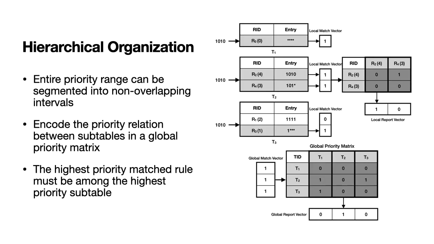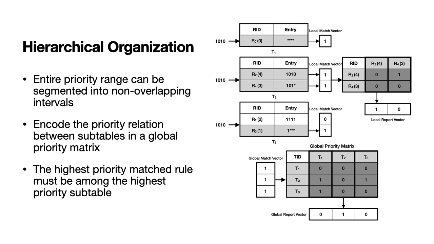To scale out, large and complex rule sets are partitioned into multiple subtables. Since the entire priority range can be segmented into a series of non-overlapping intervals, by storing rules whose priority belongs to a certain interval in a subtable, the priority relation between subtables can be encoded in a global priority matrix. Intuitively, the highest priority rule must be among the highest priority subtable.